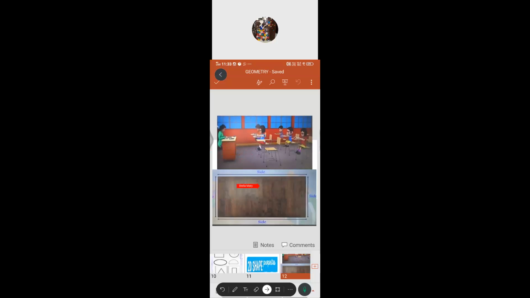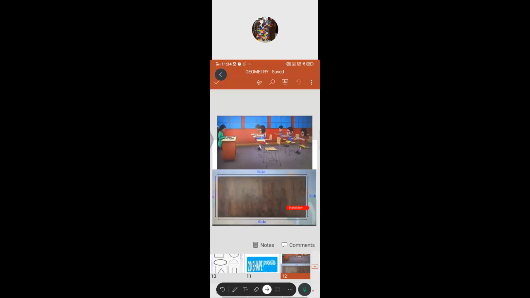The teacher is sitting on this side, so you will stand on the opposite side of that. Apart from these two sides, it has this side as well as this side.